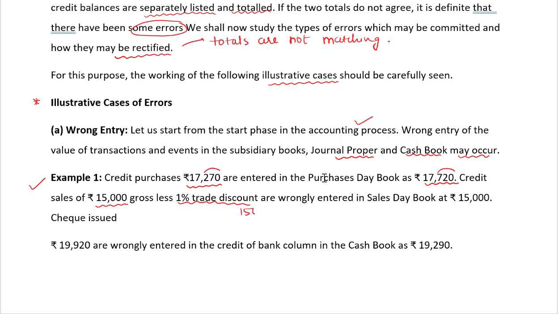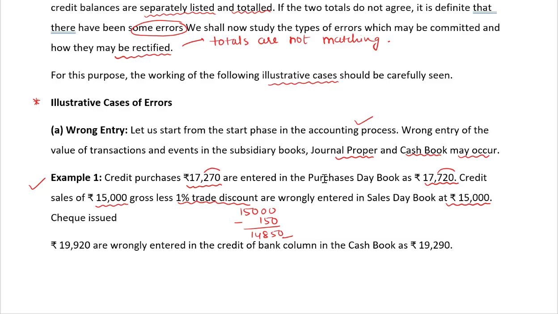That means 15,000 less 1% of 15,000. Quickly check in your calculators: 15,000 multiplied by 1% is 150. So this would be 14,850. It is wrongly entered in the sales book as 15,000. I believe it is clear.